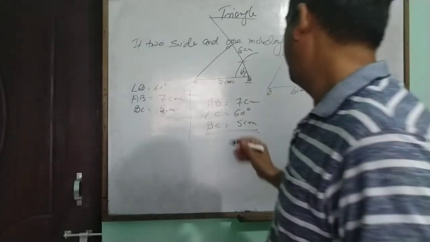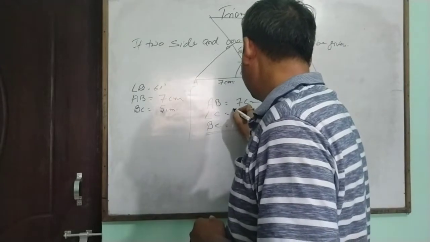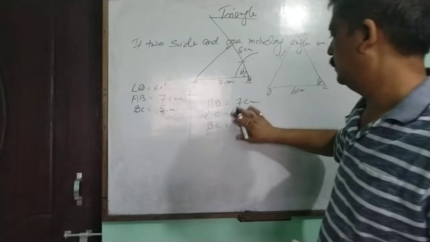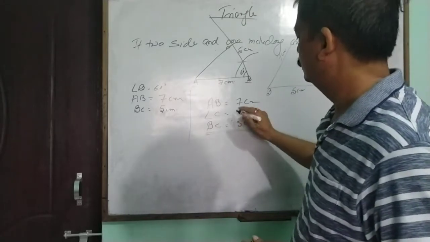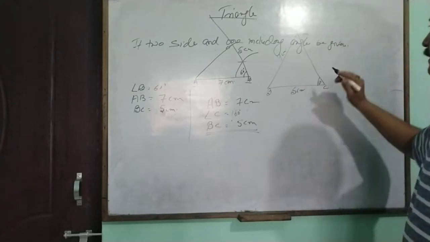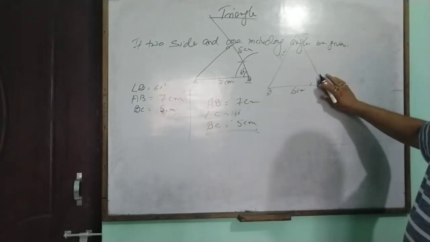You draw. If the question is that the angle is 160 degrees, and that 160 is more than what you have drawn, the figure will change.